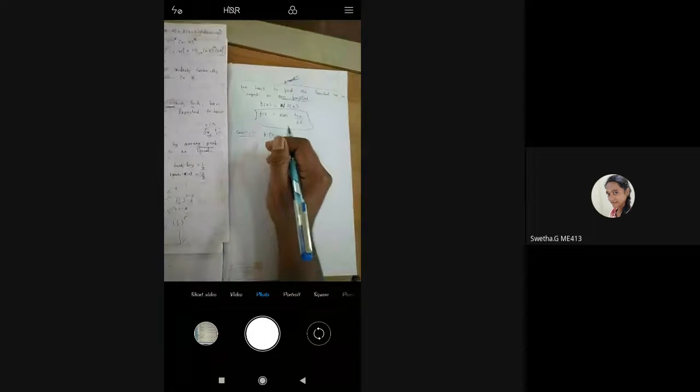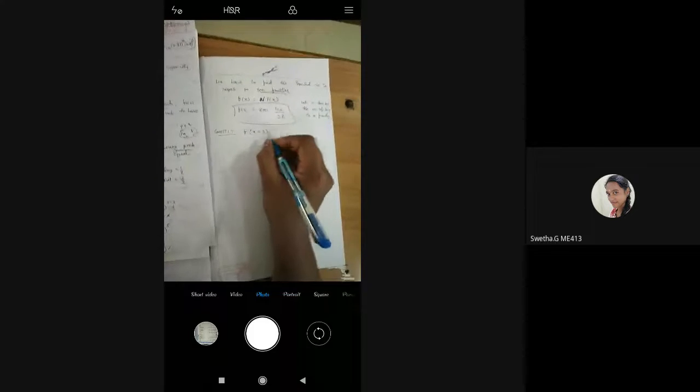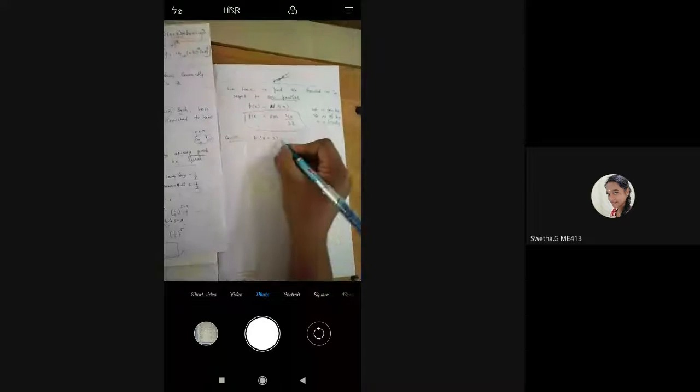I told you already, once again I write: let small x denote the number of boys in a family, so anyone we need to consider, either boy or girl. So here we consider the number of boys in a family. So f of x is equal to 3. Exactly 3 boys they are asking.